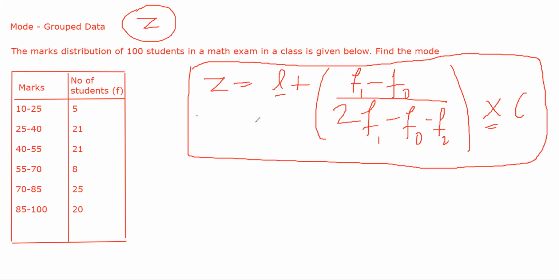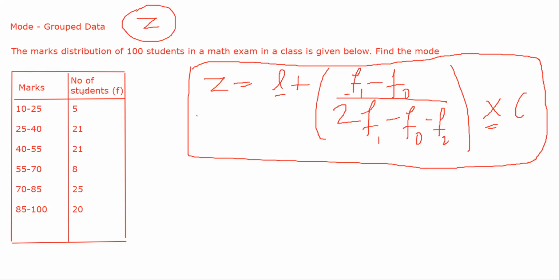L will be the lower limit of the modal class. F1 will be the frequency of the modal class. The first thing that you do when you get such group data is to find out F1. F1 will be the largest frequency in the whole group.